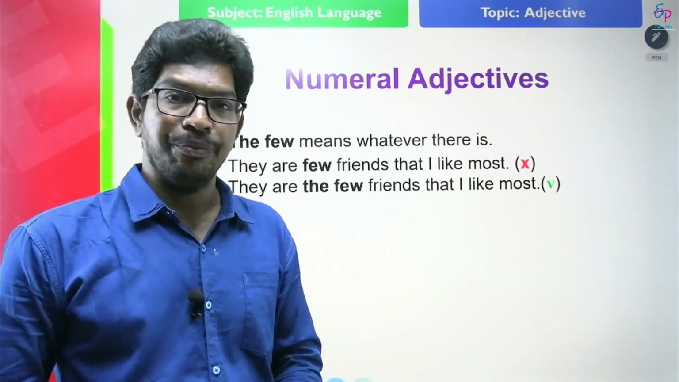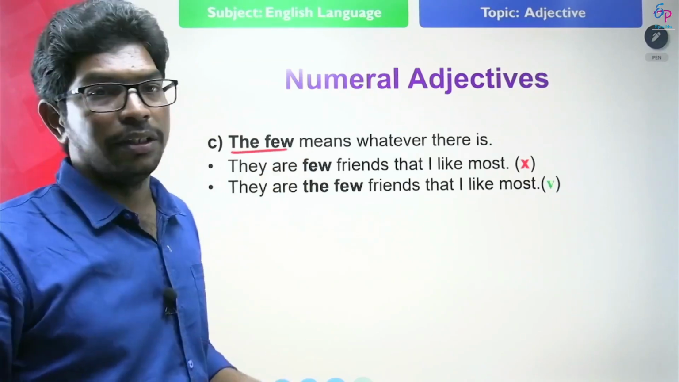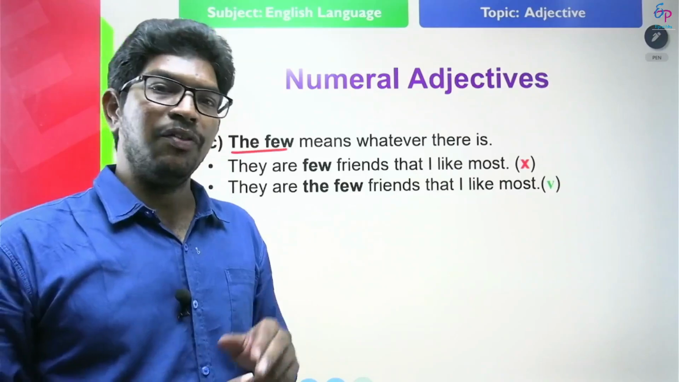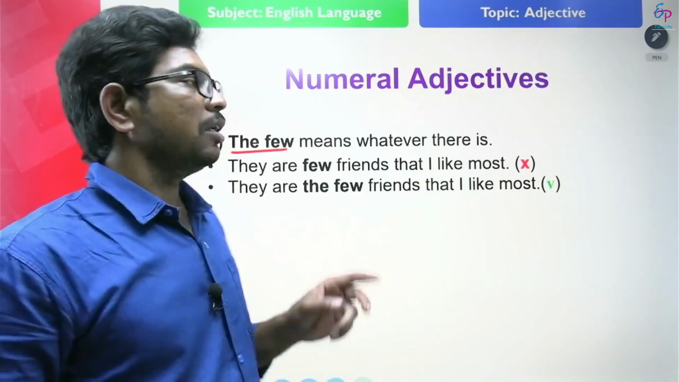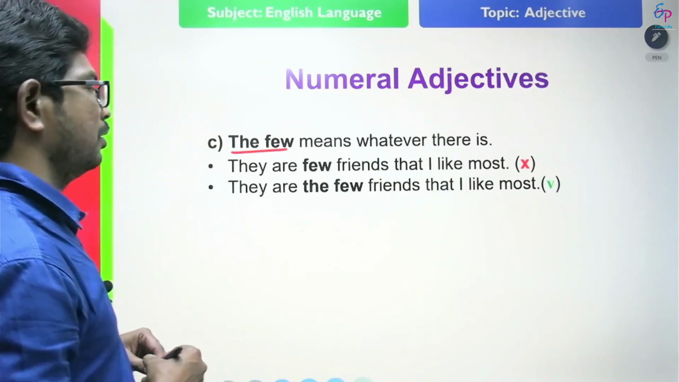Next, the few. The few means whatever there is. Few means it gives a negative meaning. A few means some at least. The few means whatever there is. Look at the example and find out the error.